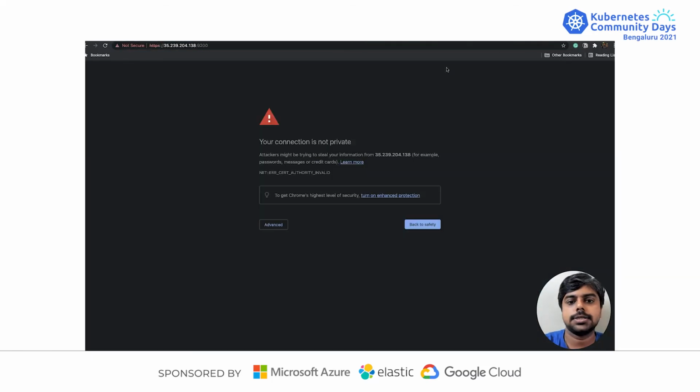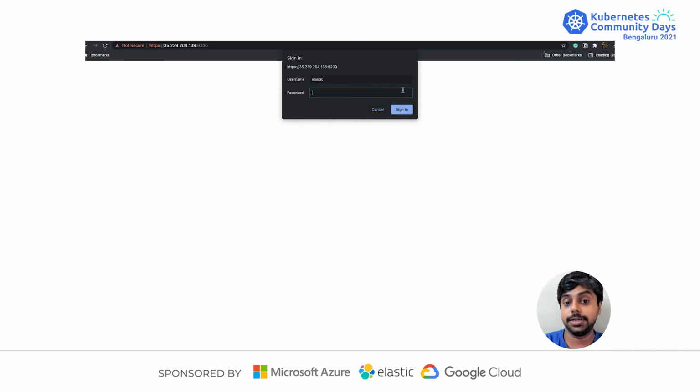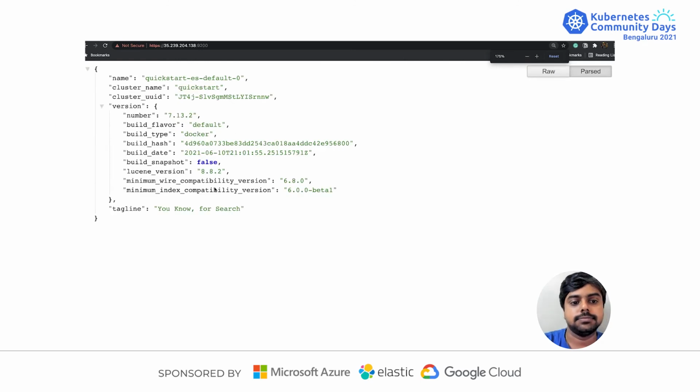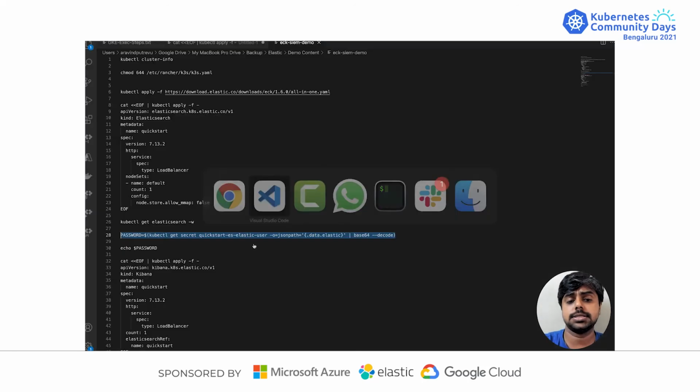So we need to copy that ahead of time and then ask, and it says that you could generate your own self-signed certificate as well, which I haven't, but it creates something basic, and you sign in and then you could see the service that is running. So this is how you could go ahead and create an Elasticsearch instance, but that's not it. You could also create a Kibana instance and take a look at that.